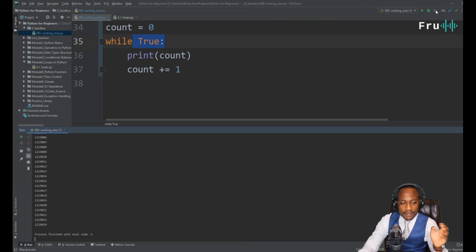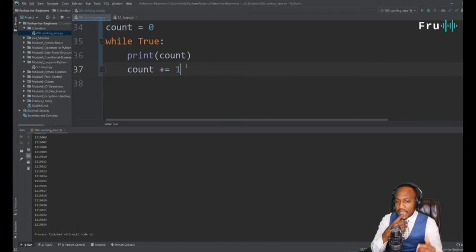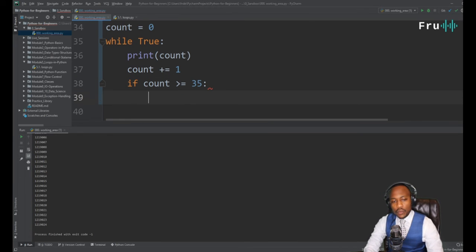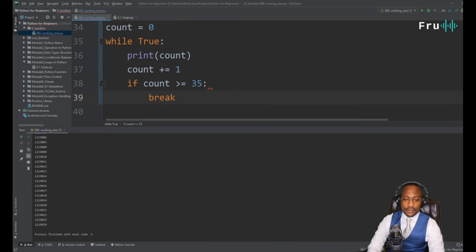Now I'm going to pause this because it can go forever and ever, and then we want to figure out how to be able to break infinite loops like that. So how do we do it? We can now throw in a condition in there to say if count is ever greater than or equal to 35, all right, now we want to do something. And what is that thing we want to do? We want to break. All right, as simple as that. We simply just want to break this loop and never continue again.